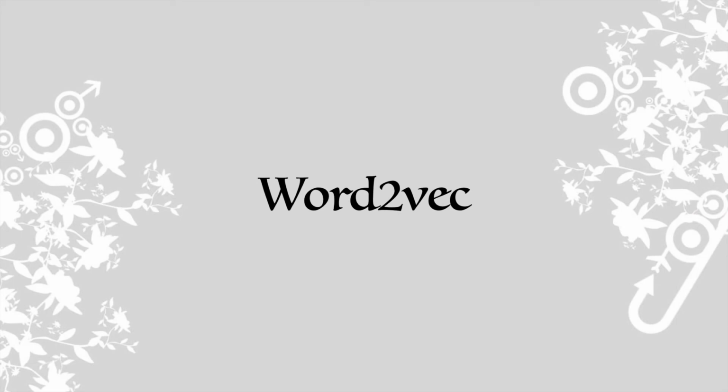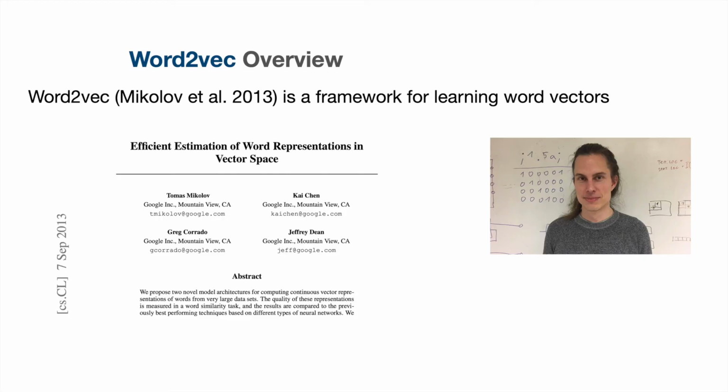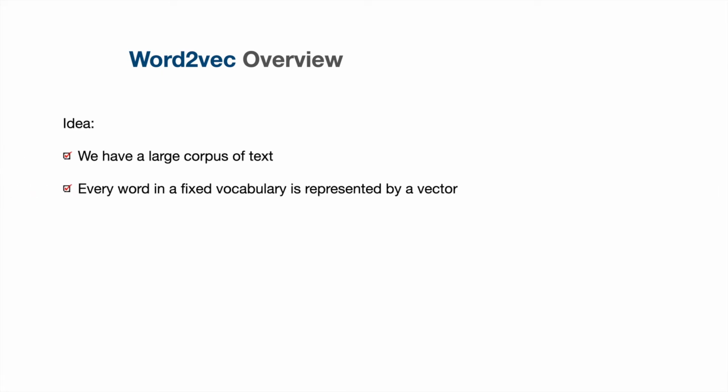Now let's see the specific implementation of word vectors known as Word2Vec. It is shorthand for word to vector. Developed by Tomas Mikolov and team in 2013, Word2Vec is a framework for learning word vectors. Now, what is the general idea behind Word2Vec? We have a large corpus of text grouped into documents and sentences. Every word in a fixed vocabulary is represented by a vector. This can be the one-hot vector seen earlier in this video.